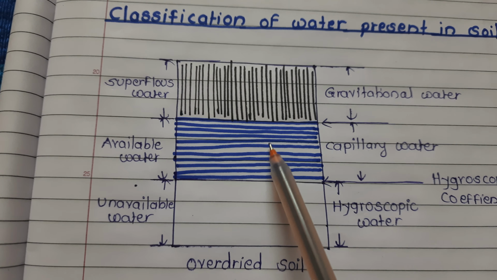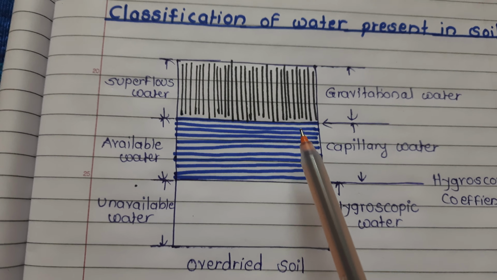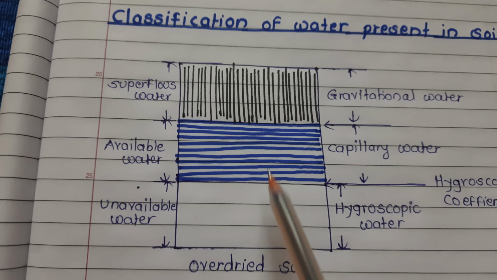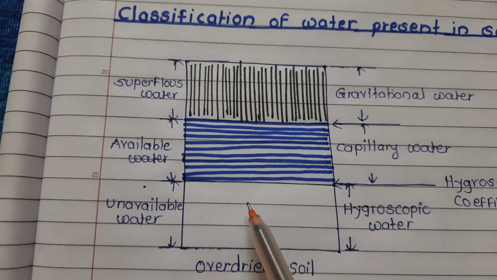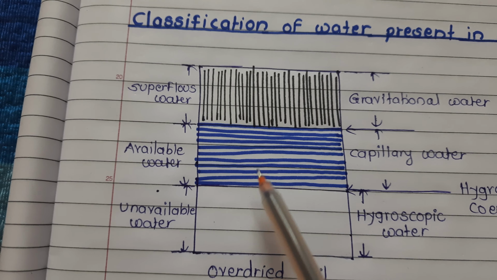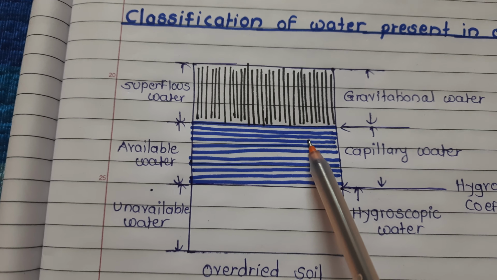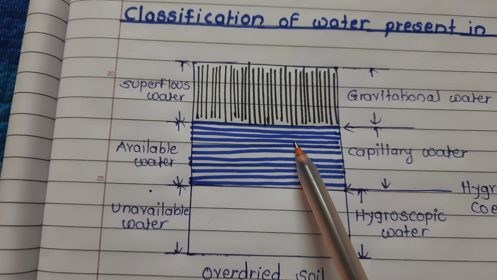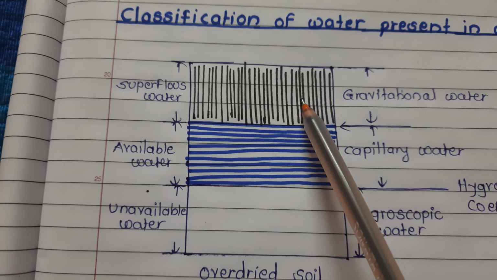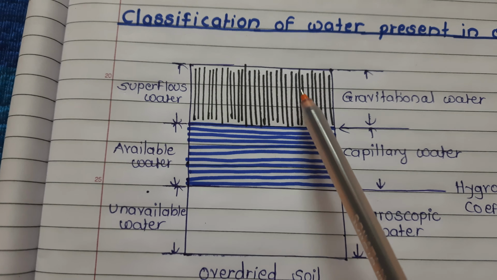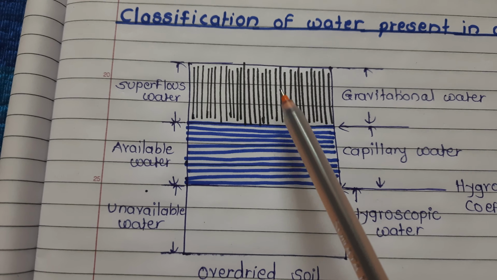Now, capillary water. This is the part in excess of hygroscopic water which exists in the pore spaces of a soil by molecular attraction. Gravitational water. This is the part in excess of hygroscopic and capillary water which will move